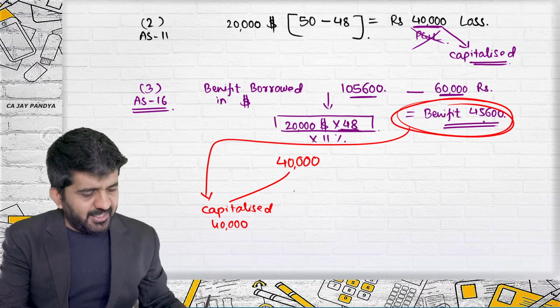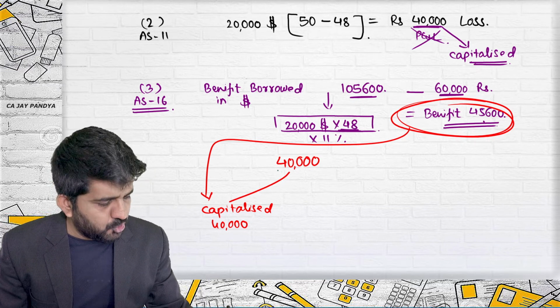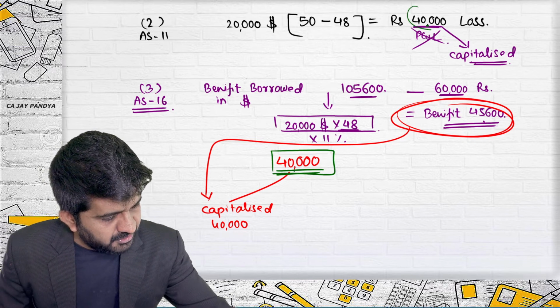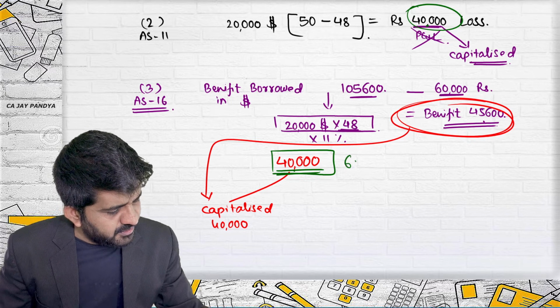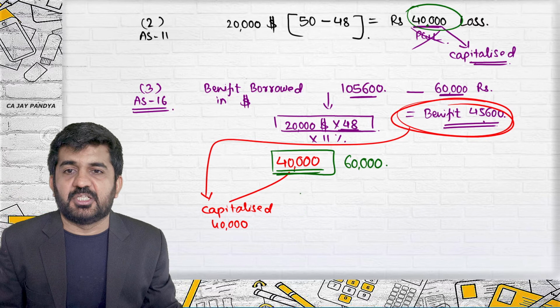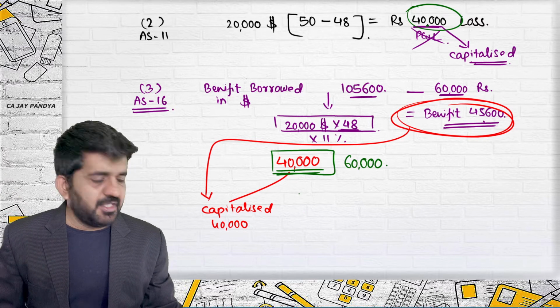Once again, if this figure instead of 40,000 was 60,000 in the same question, I'll ask one of the students. Drashti, can I ask another student? Aman, can you help me out?